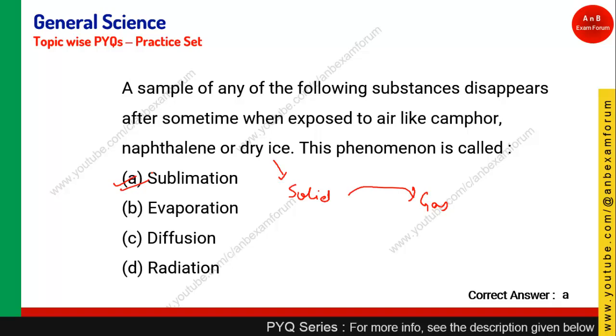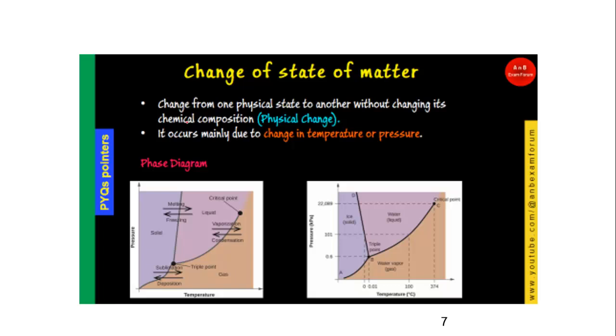We have seen in the theory class that change of state of matter happens mainly due to temperature or pressure. If you see the phase diagram, when temperature is increasing, some states are changing. Solid converting into liquid is called melting or fusion.